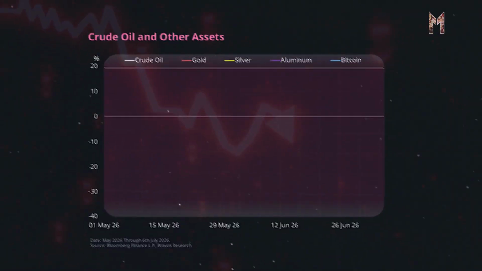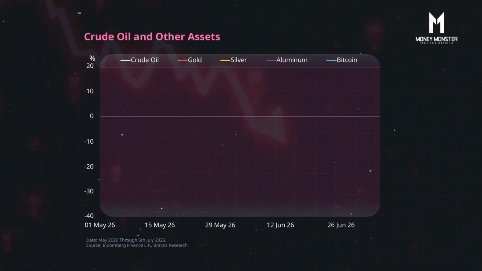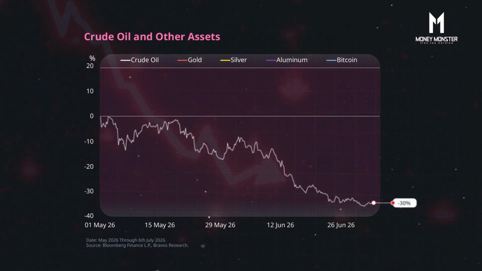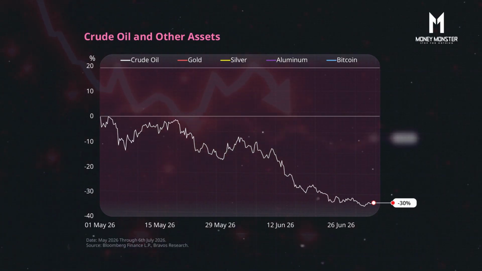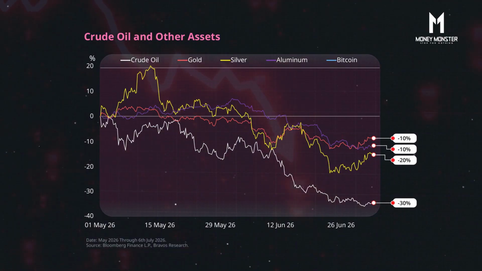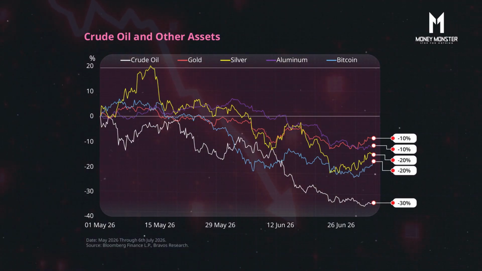Thank you so much. Which assets have dropped across the board? Let's take a look at this chart first. We'll only talk about some of the cool commodities here. I'll also go back and show you the picture from this past May. For example, crude oil has already dropped by 30%. Gold's dropped 10%, silver's down 20%, aluminum and steel are down 10%, and Bitcoin in a month has plunged 20%.